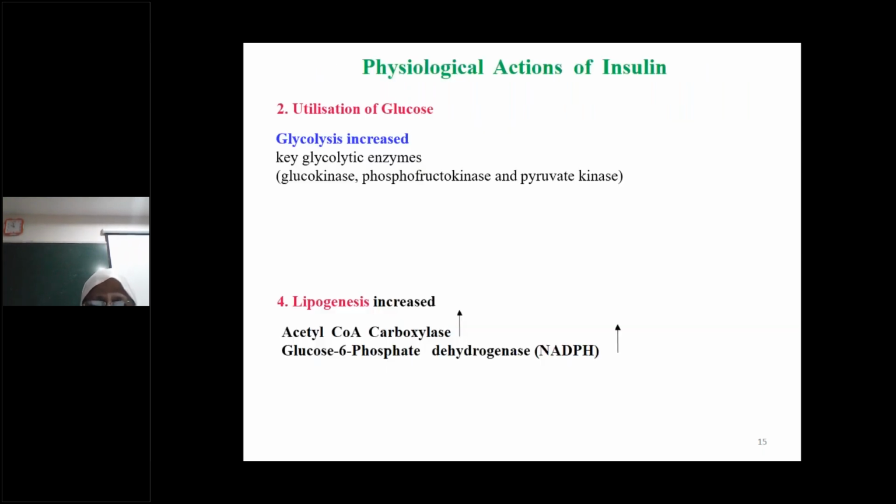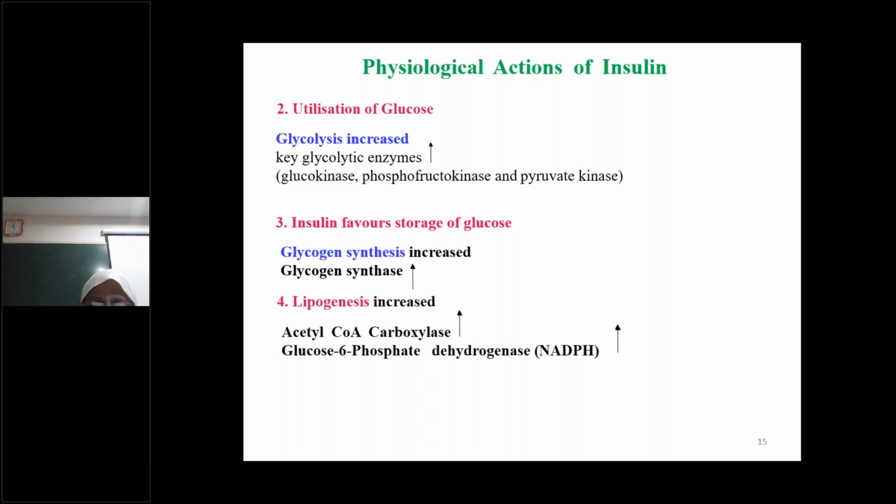Then utilization of glucose. The utilization of glucose occurs through the action of insulin. So glycolysis is increased. Insulin stimulates the glycolytic enzymes like glucokinase, phosphofructokinase, and pyruvate kinase. While it also favors glycogenesis, so it will stimulate or increase the glycogen synthase enzyme activity.